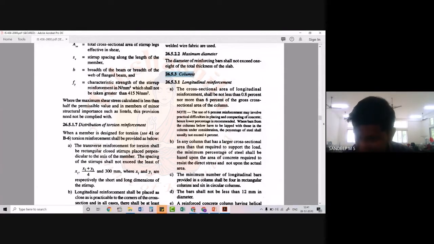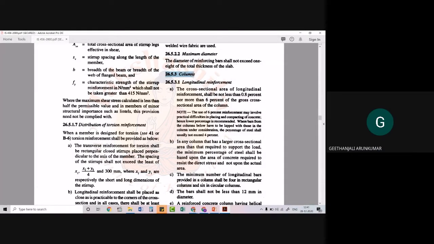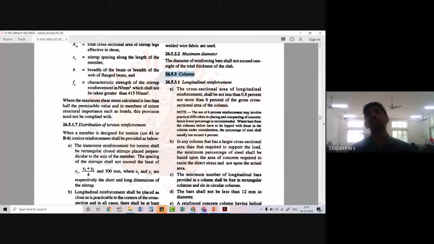Yes? While pouring the concrete into it, it might not get evenly compacted in between. Exactly correct. Please visualize, we are providing a large number of longitudinal bars, a higher percentage of steel area, resulting in a large number of bars. So what will happen? If you have seen the casting of a column, we provide the shutters on all the sides, and after that we pour the concrete from the top.